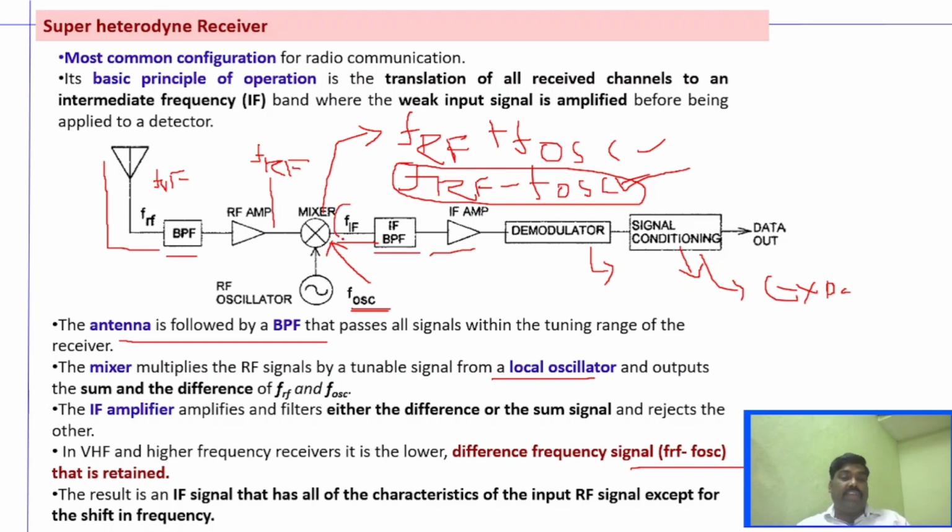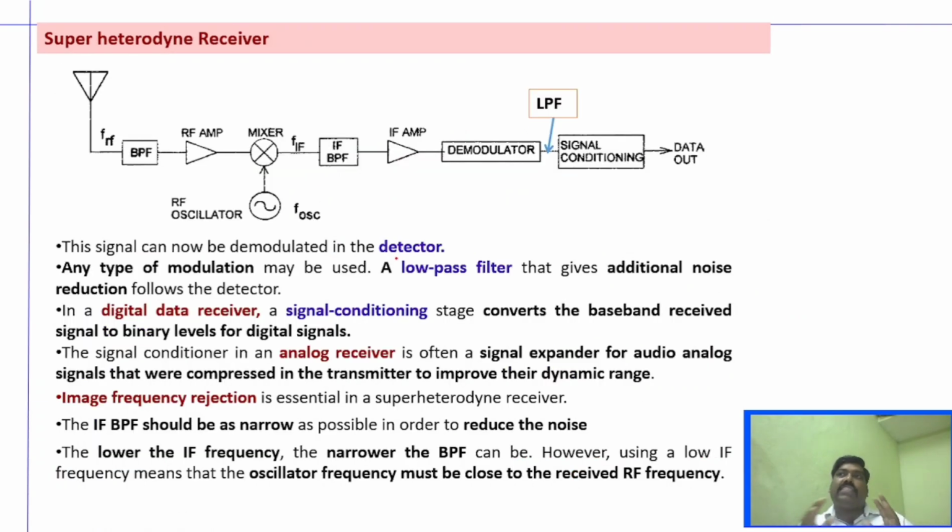This IF signal which we obtained will have all the characteristics of the same RF signal. The only difference is there will be a shift in frequency. Here it is the RF frequency, here it is changed to the IF frequency, but the characteristics will be the same, right? And this is the working of the superheterodyne receiver, but you have to understand a very important theory of the superheterodyne receiver, that is image frequency rejection.